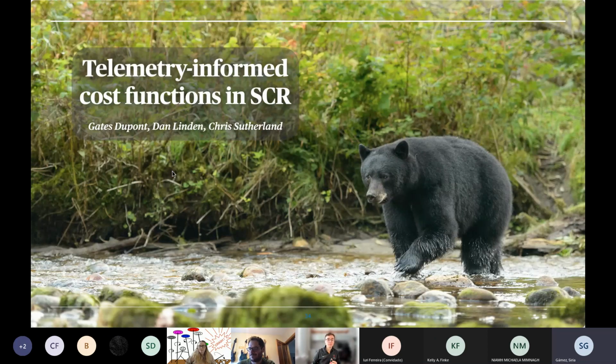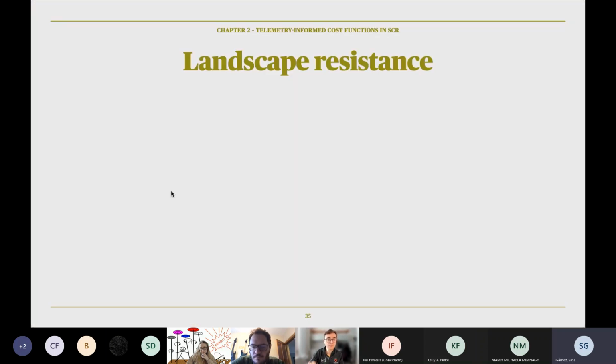All right. So chapter 2 is on telemetry-informed cost functions in SCR. This is a collaboration with Dan Linden from NOAA, and again with Chris from St. Andrews. This chapter is on integrating data from things like GPS collars into the SCR model, and our study species here is the American black bear.